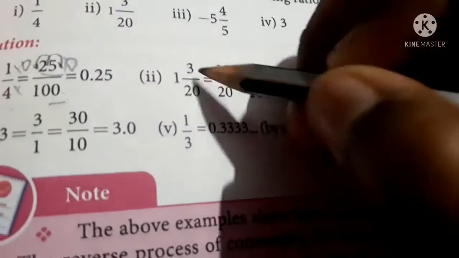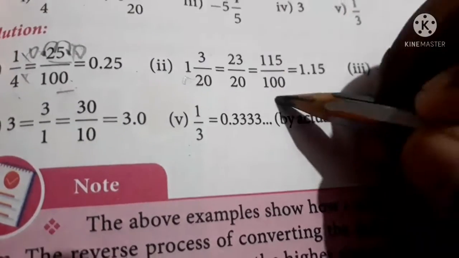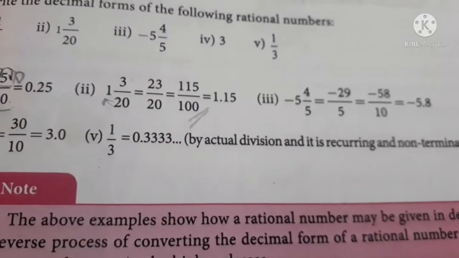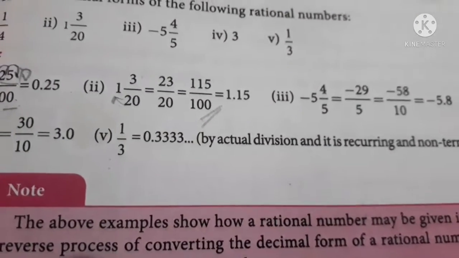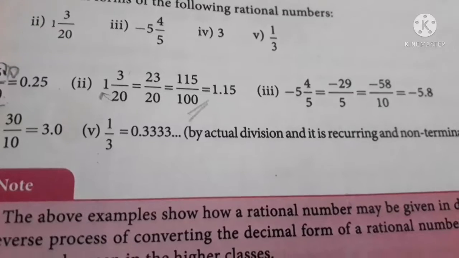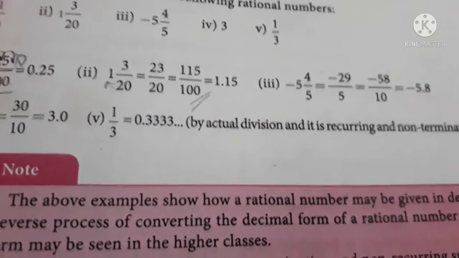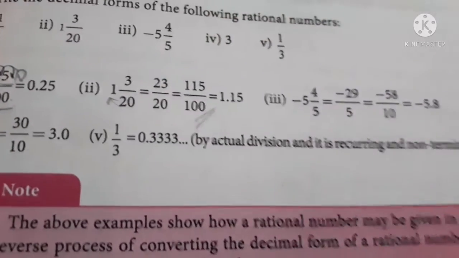And also 1 3 by 20 means first you should convert this into an improper fraction because it is in mixed form. So now when you convert this, you will get 23 by 20. Then again I am going to convert it into the denominator 100 form. Then it will be easy for me, right? When you convert a fraction into another fraction which has a denominator like 10, 100, 1000, it will be very easy to divide. So you follow this method, it will be very useful for you.